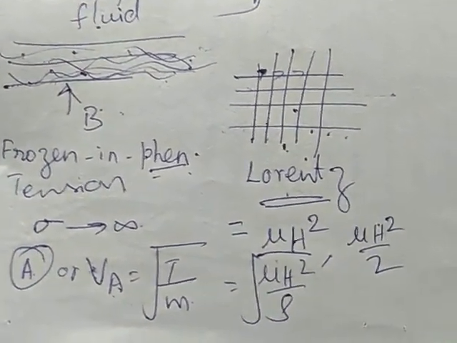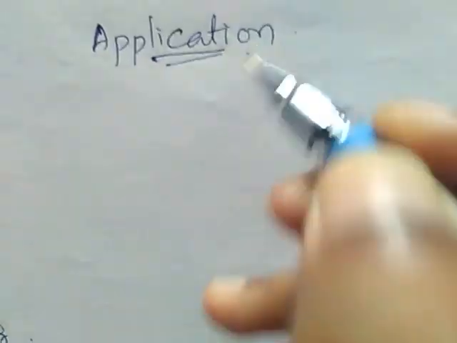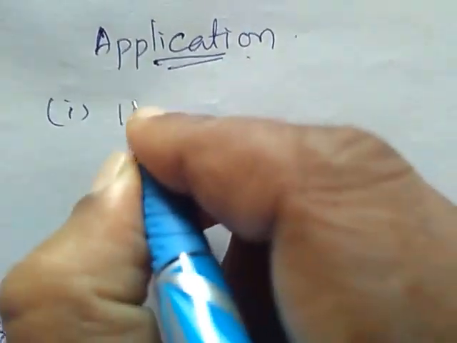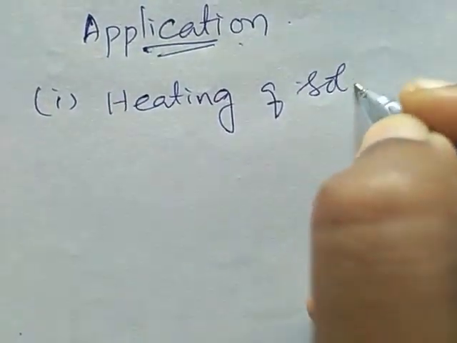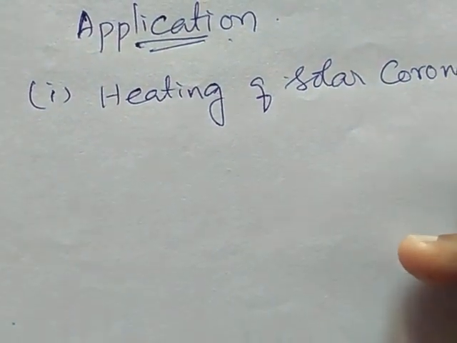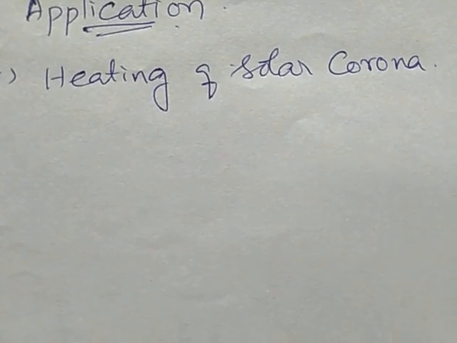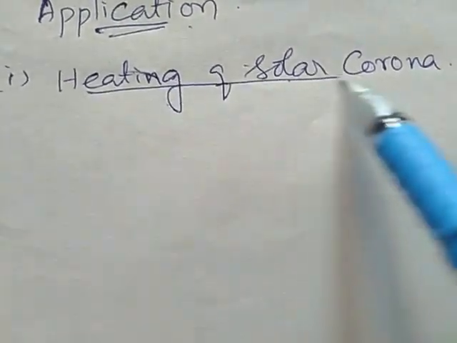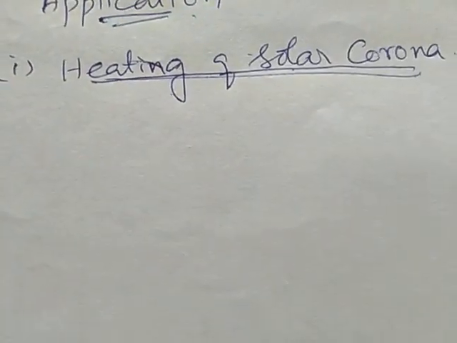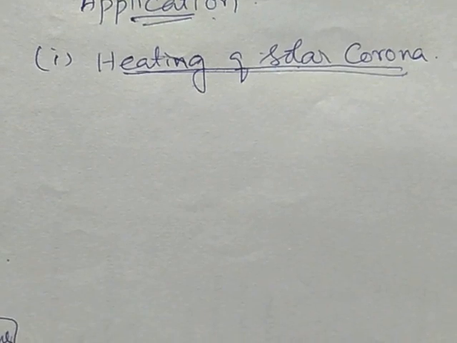Now we are going to study a few applications of Alfvén waves. The very first application is heating of the solar corona. The corona is the outer part of the sun. So we are going to see the application of the Alfvén wave to heating of the solar corona. This is one of the astrophysical applications of the Alfvén wave.